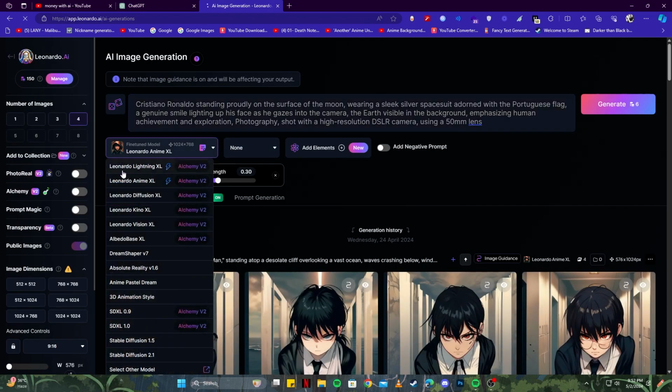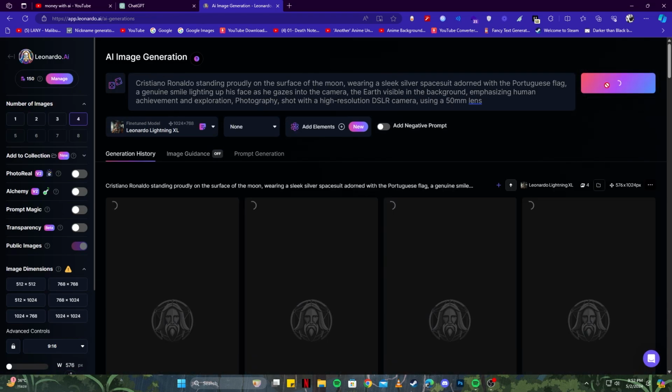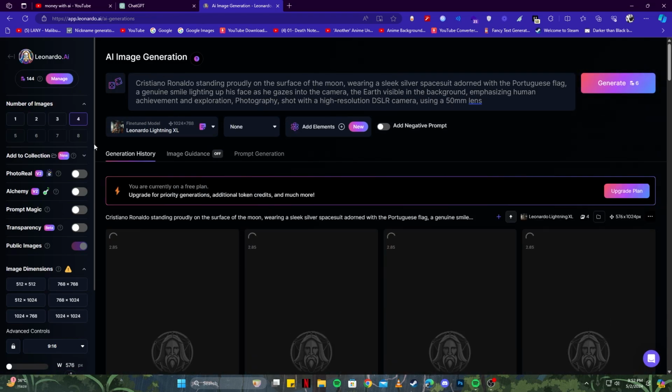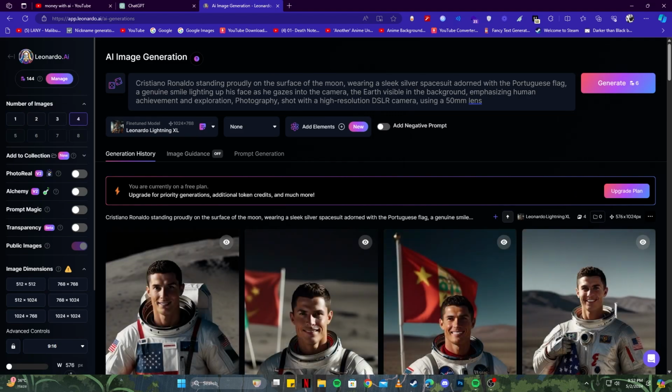For example, I have selected Leonardo Anime XL, but you can also choose between these two, because I think this one is the best and this one is also really good if you want to create anime artworks. Let's try the Lightning XL. I'm going to turn off the image guidance here and then click on the generate button. And do note that on the free version, it gives you about 150 credits and they are reset every 24 hours. Below, you can select the number of images. For example, I selected 4, so I'm going to get 4 of those.